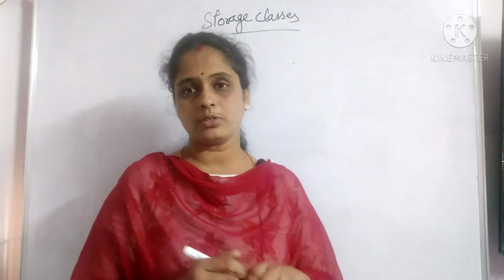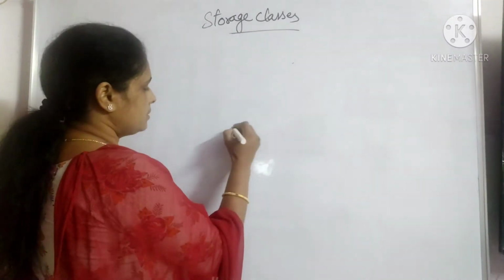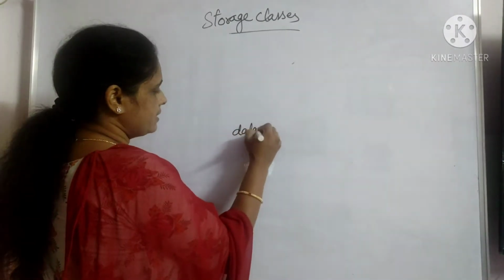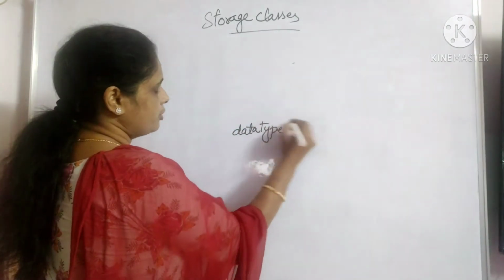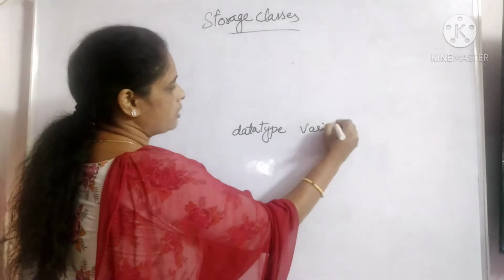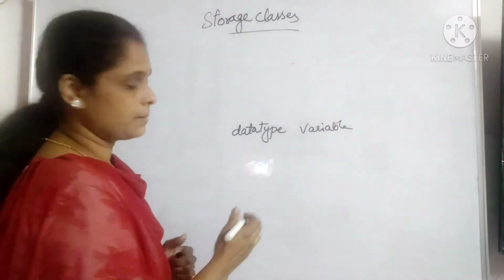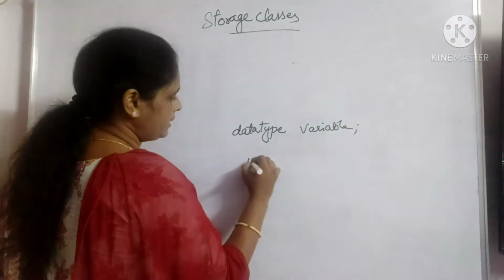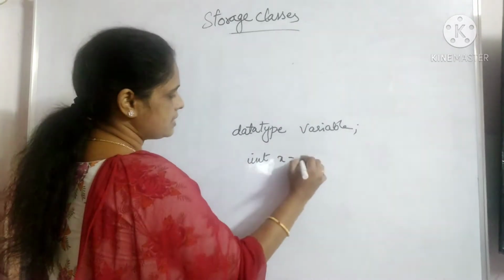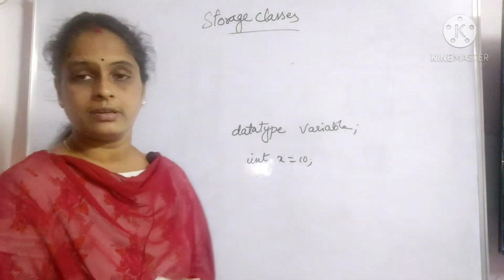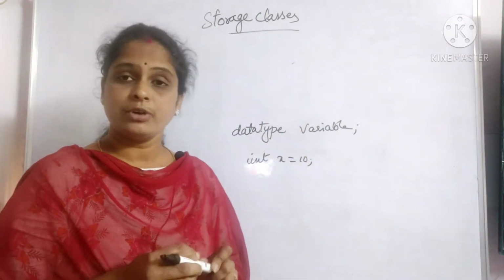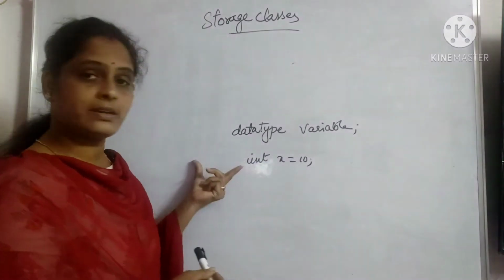In our program, most of the time we simply give the data type followed by the variable name or identifier name. For example, I may give int x = 10. I directly give it like this most of the time. We will not write any storage class specifier here.